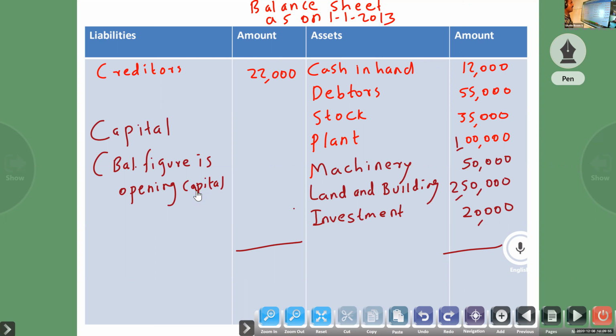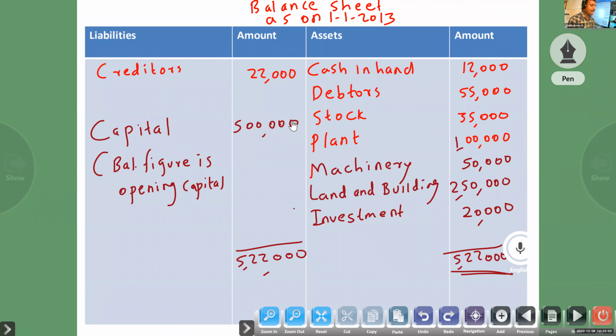So assets total 5,22,000. Then minus 22,000, 5 lakh.